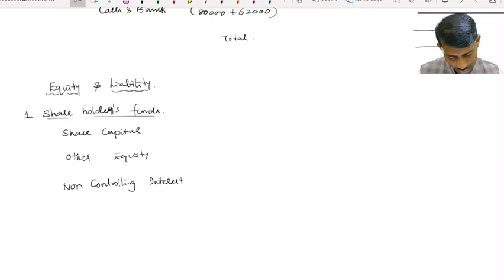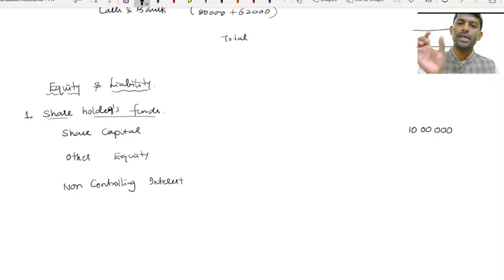Share capital always comes from the holding company only, but in the examination you have to write it with a schedule. Here, for the holding company share capital, a note is not required as it is a single line item. So I am giving 10 lakh directly, but in the exam you have to present the opening as 10 lakh, no changes during the year, closing balance 10 lakh. If any changes are there, you have to insert them for the holding company.